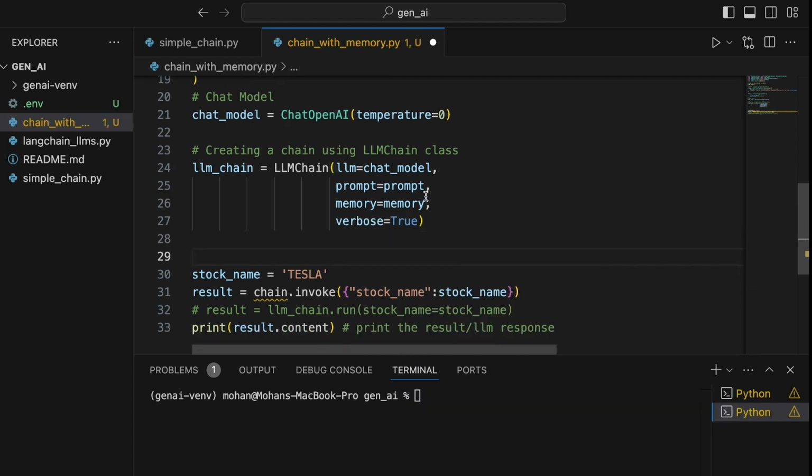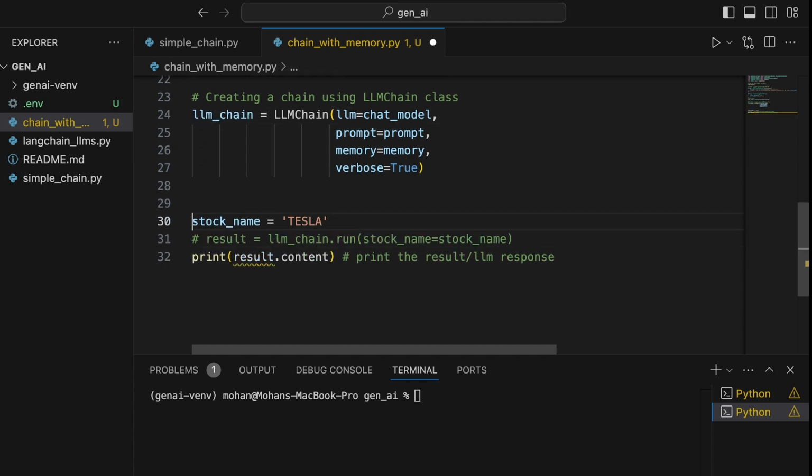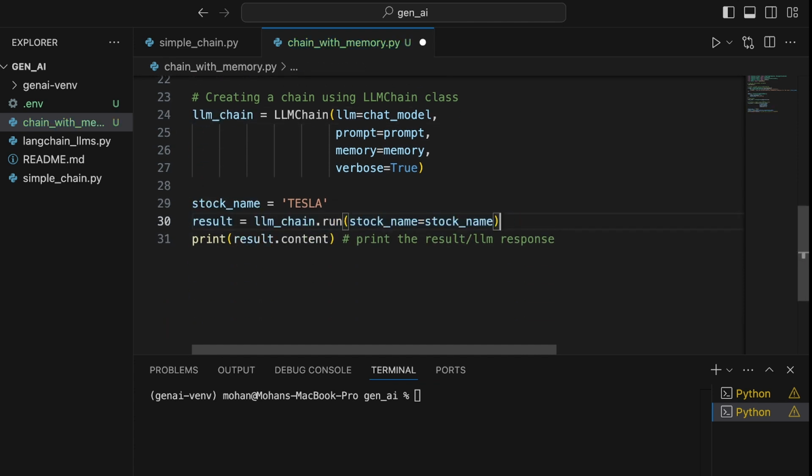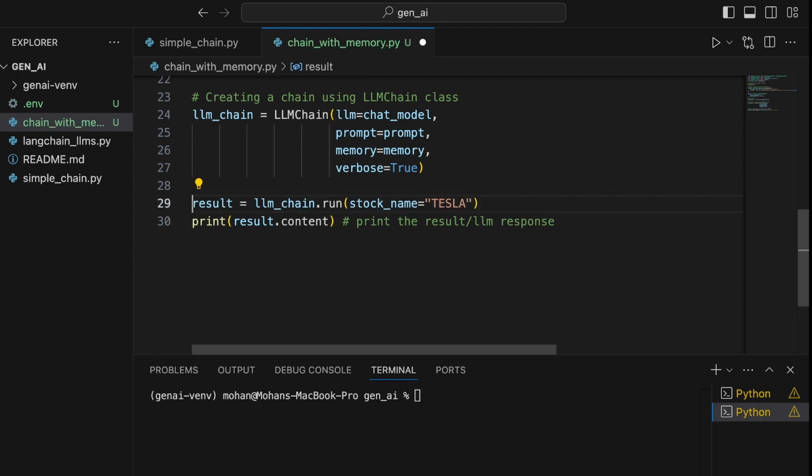And that's it. You basically have created the chain here now. So using this particular chain, I now go about invoking the LLM by providing the respective stock name here. The stock name here is nothing but Tesla that I'm planning to investigate, or planning to do my financial stock analysis upon, right?